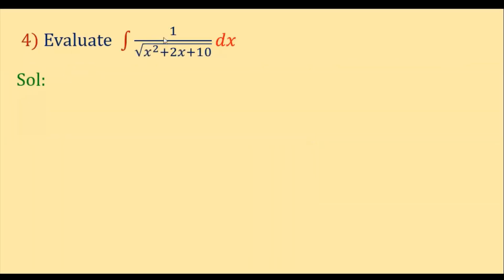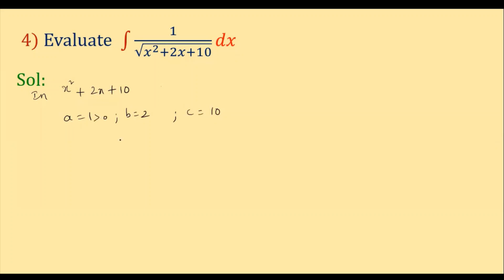Evaluate integral of 1 by under root x square plus 2x plus 10 into dx. Clear? So what is the sum here, children? Evaluate integral 1 by under root of x square plus 2x plus 10 into dx. So how to solve this sum? Let us see. Integral of, so here what is our quadratic term? x square plus 2x plus 10. This is our quadratic term. So here what is a, children? In this one, what is a? a is equal to 1, b is equal to 2 and c is equal to 10. So a is equal to 1. That means it is greater than 0.